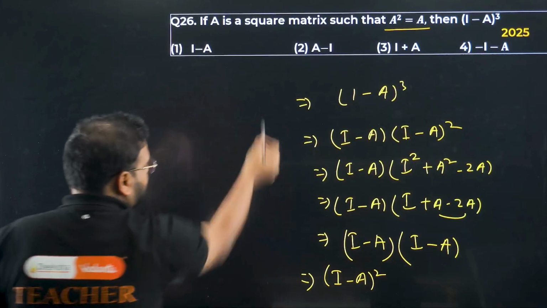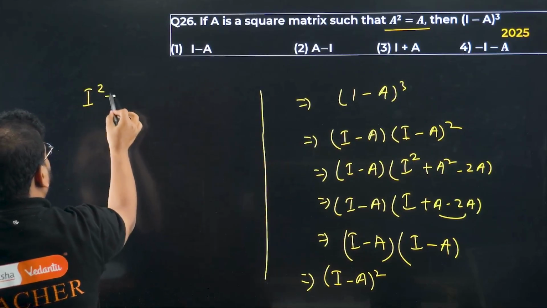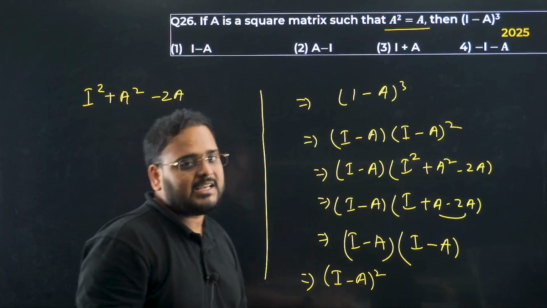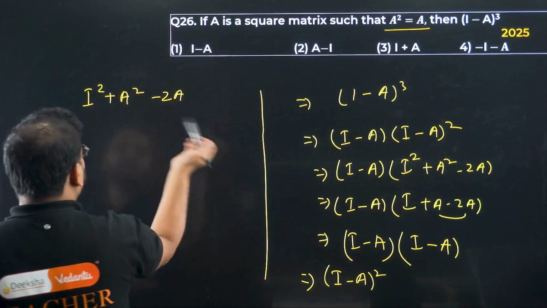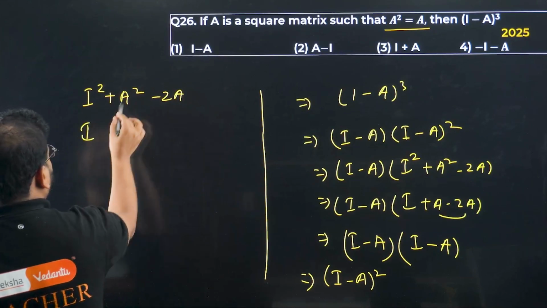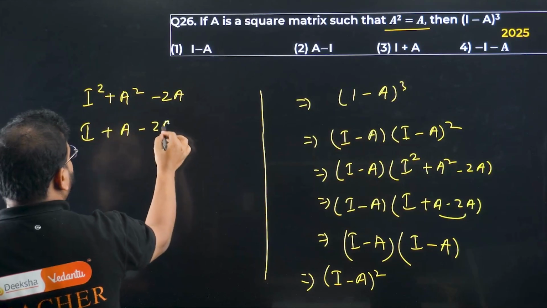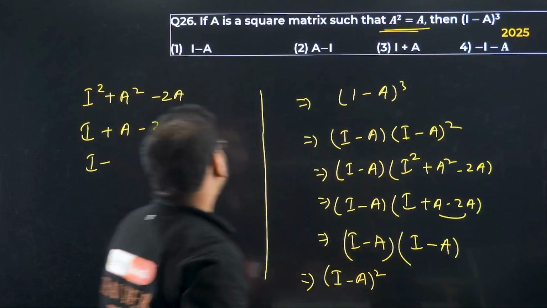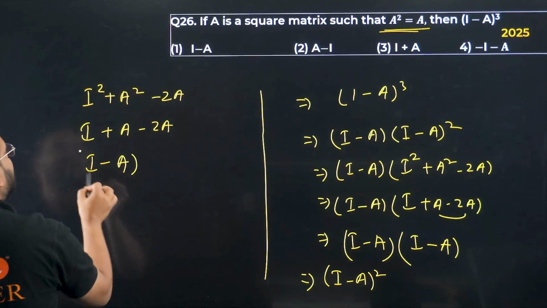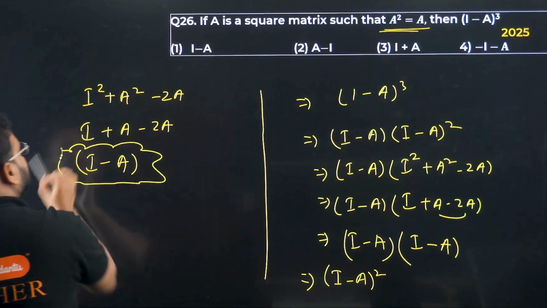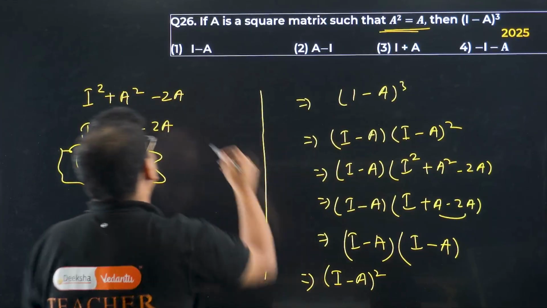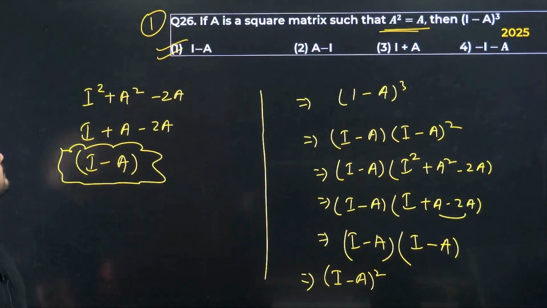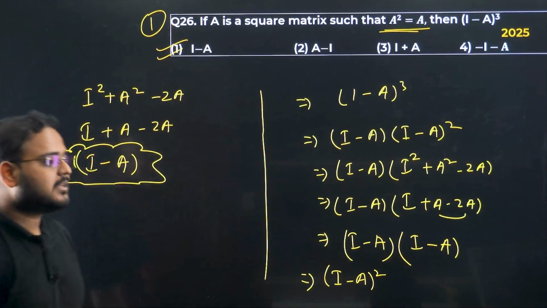Now the last step. I get again I square plus A square minus 2 times A. The formula: (I minus A) whole square is I square plus A square minus 2 times A into I, of course, but that can be ignored. I square is simply I, A square is simply A, minus 2A. So A square is A, given over here. A minus 2A is minus A. The answer is I minus A. Option 1 is correct. Please check. This is done. For question 26, option number 1 is correct.